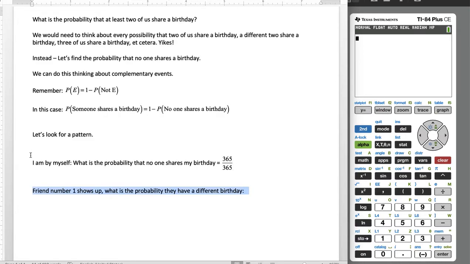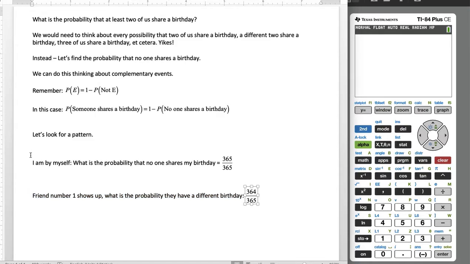Friend number 1 shows up. What's the probability that they have a different birthday? Remember, we're going for nobody shares a birthday. So we want I have a different birthday, the next person has a different birthday, the next person has a different birthday. Well, I already have a birthday, so that's 1 day out of the year that's already taken. That means there are 364 days out of 365 days that our friend number 1 can have a birthday.